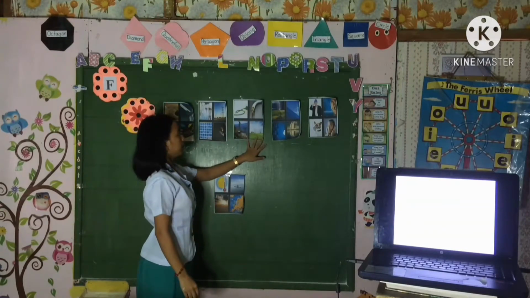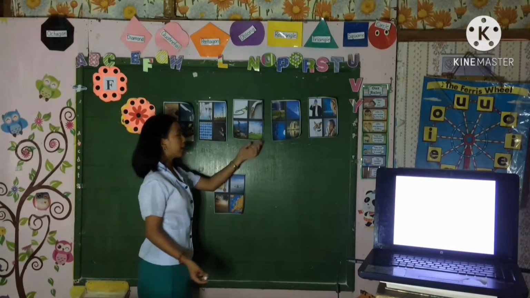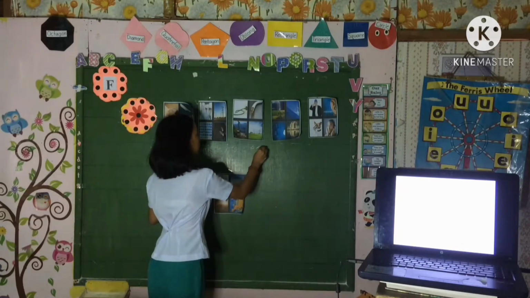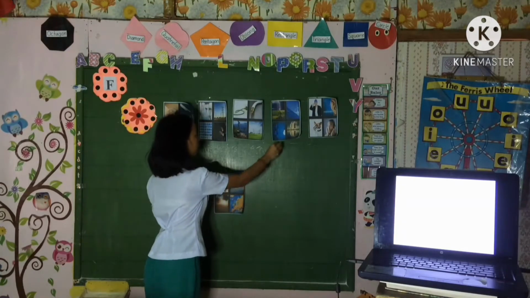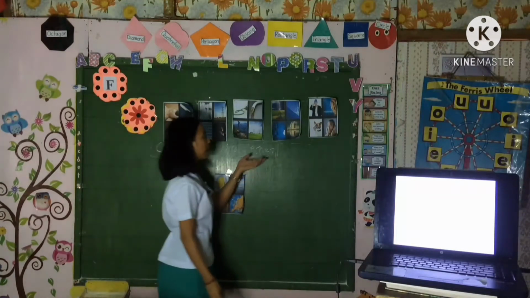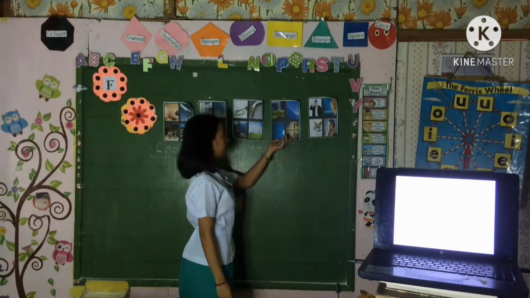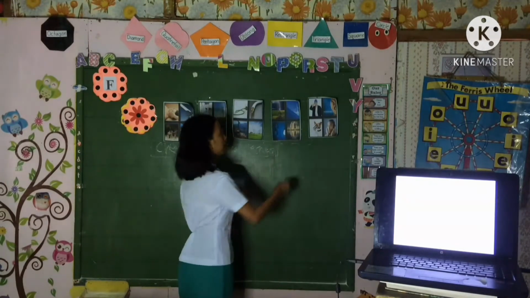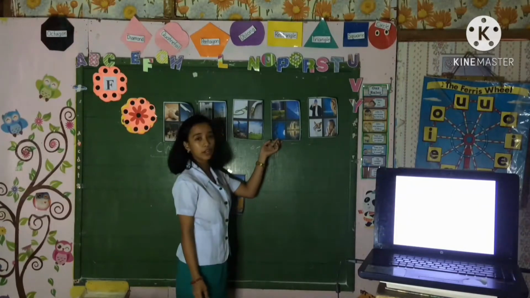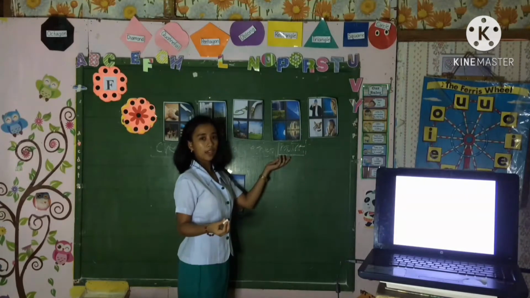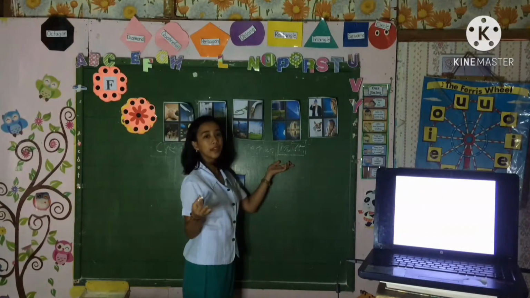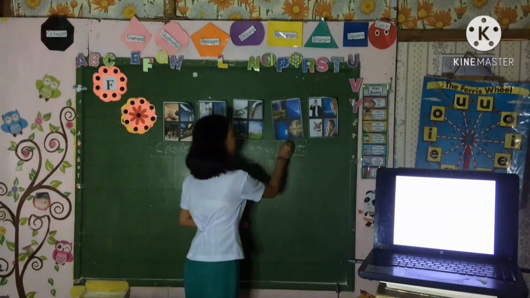So, group 3. What is in the picture? Very good. It is electrical. So, what does electrical mean? Very good. So, what are the examples of electrical? Excellent. Now, we'll go to group 4. Thank you, group 3. So, group 4, what is in the picture? Can you guess what is in the picture? Very good. It is reagent. So, what is reagent? Anyone from your group? Very good. Also, what is an example of reagent? Excellent. Thank you, group 4.